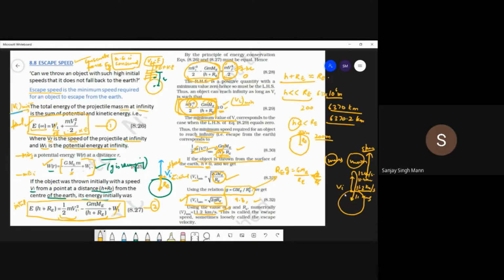If you put values lower than that vi, this expression will be less than 0, and it will not satisfy this equation, so that's not our solution. The solutions of this equation are vi minimum, this value.